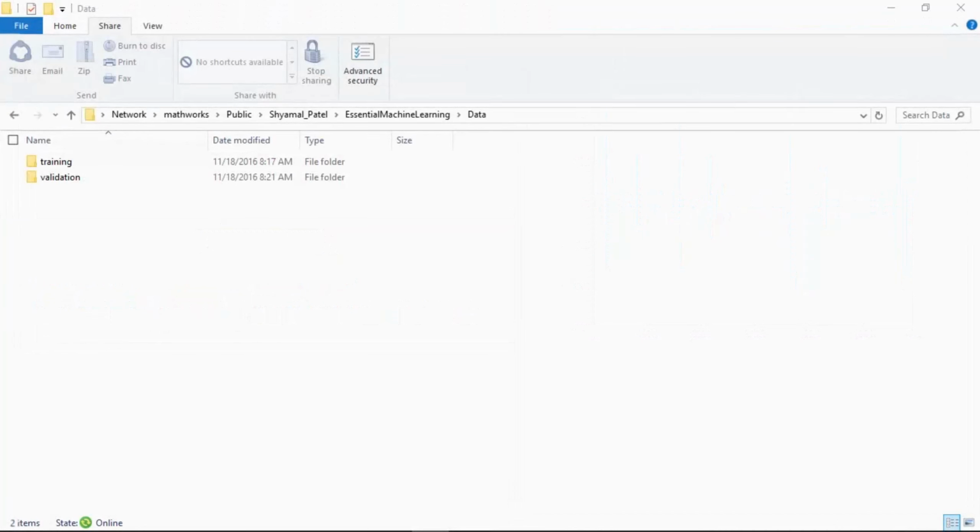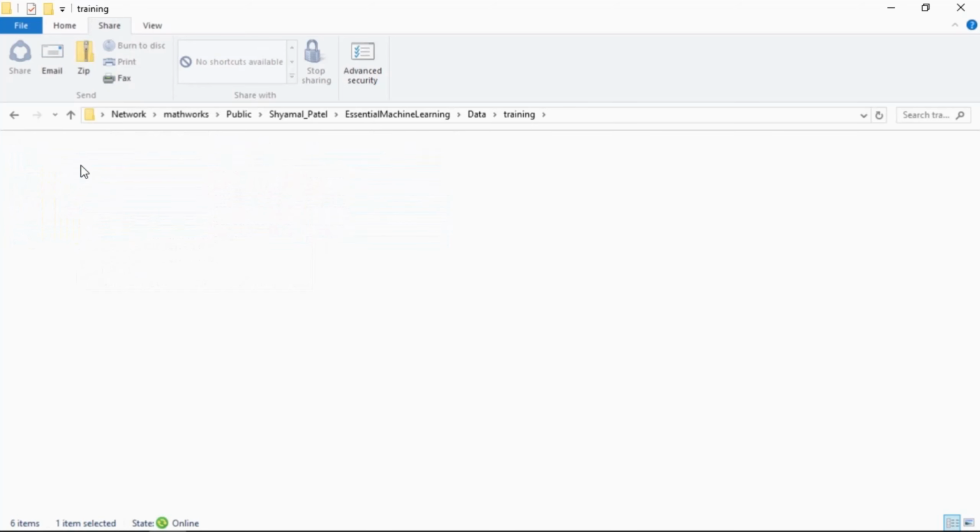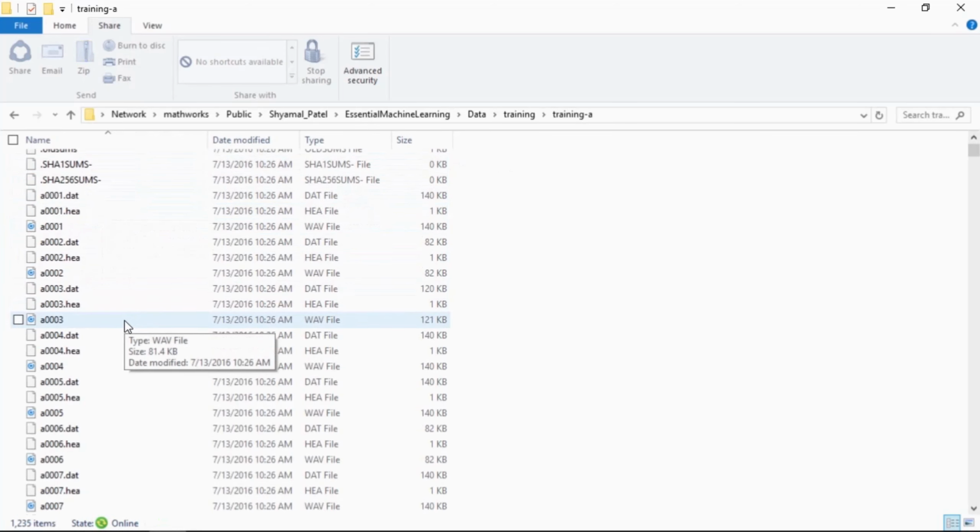Next, let's start preparing for the preprocessing stage. Let's take a look at how the files are organized in the dataset. The dataset we are using in this example includes more than 3,000 files separated across multiple folders. There are two main folders under the dataset: training and validation.